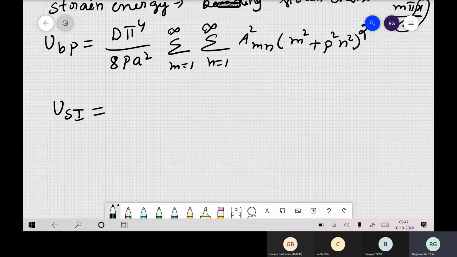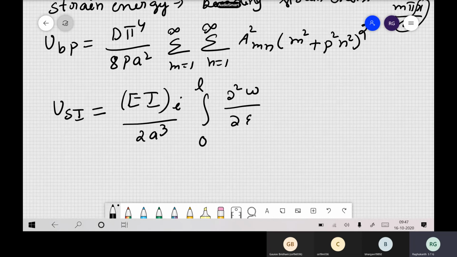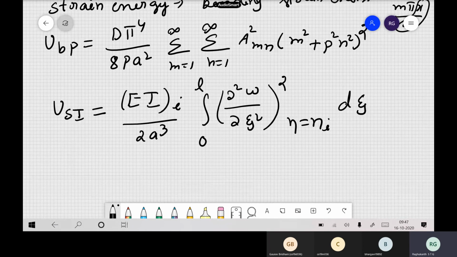Bending strain. What is the bending strain? You know, right? M squared by 2EI, integral 0 to L. All those expressions you know. So we are writing this one. So EI, of course, of the ith stiffener. Then by 2A cubed, 0 to L, then ∂²W by ∂ψ² whole squared, with η equal to ηi, dψ. So this is our bending strain energy, same as our old expression.